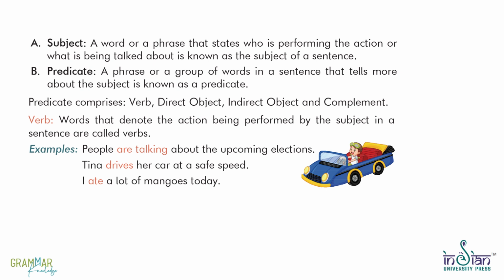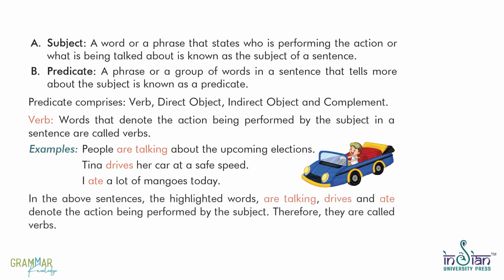Verb. Words that denote the action being performed by the subject in a sentence are called verbs. Examples. People are talking about the upcoming elections. Tina drives her car at a safe speed. I ate a lot of mangoes today. In the above sentences, the highlighted words talking, drives and ate denote the action being performed by the subject. Therefore, they are called verbs.